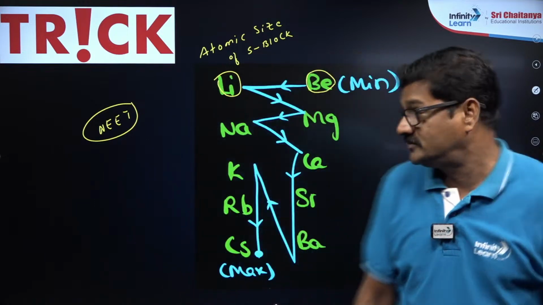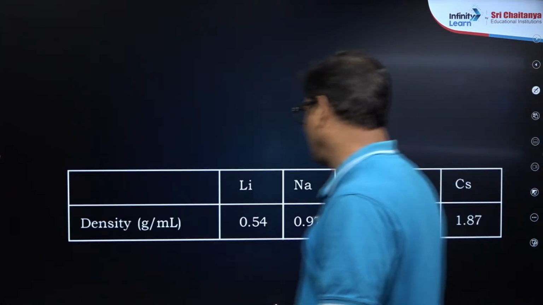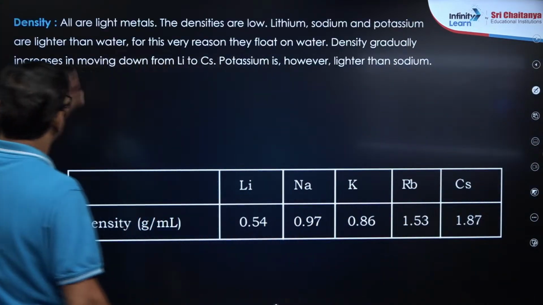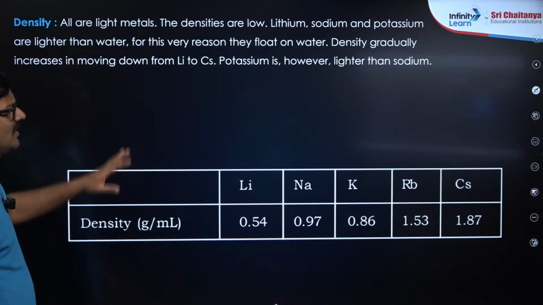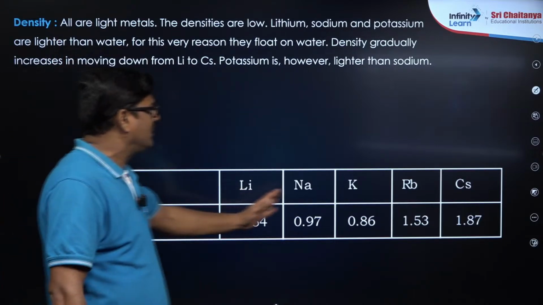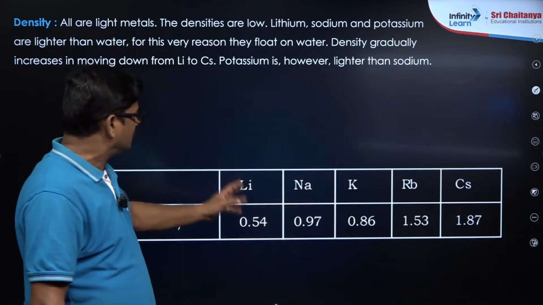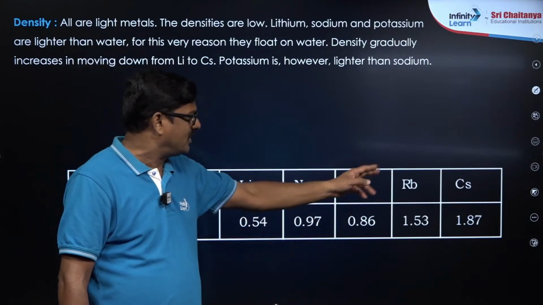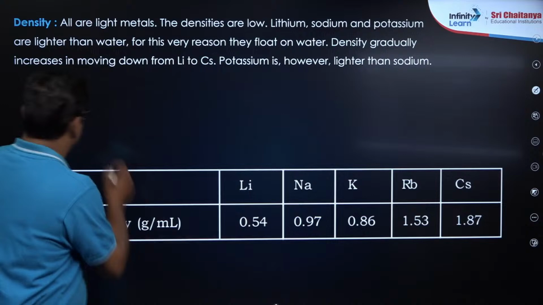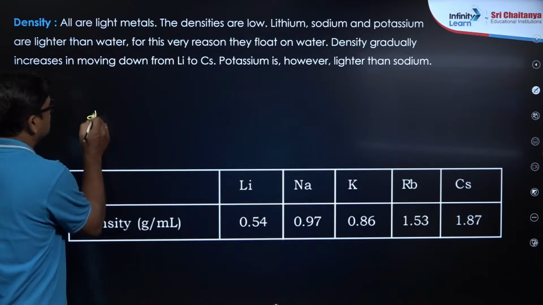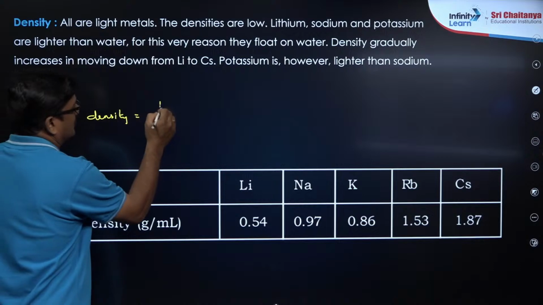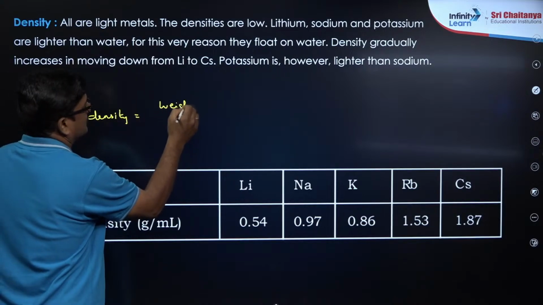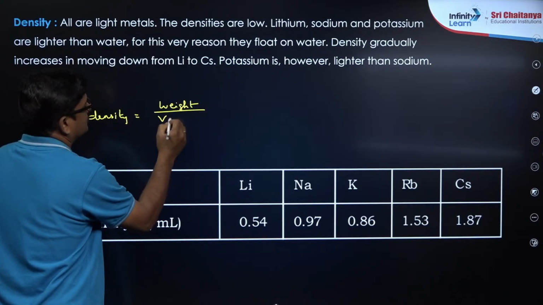Next, coming to the density, these are lighter elements. Their density gradually increases from lithium, sodium, potassium, rubidium, cesium. You may say that, sir, density is equal to weight by volume.